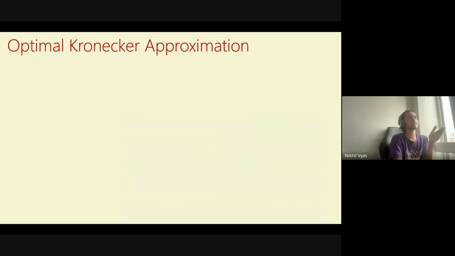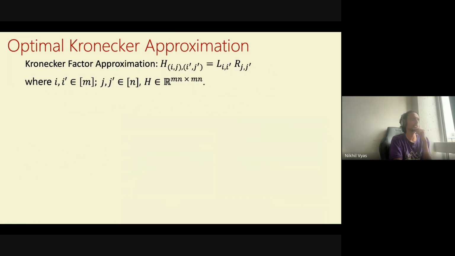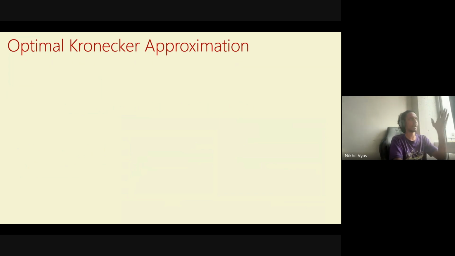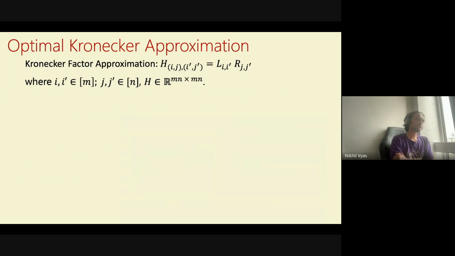Okay, now I'll have one slide. I have more slides, but I think this is sufficient, and people can ask questions and I can tell more about why Shampoo square makes sense. So let's remind ourselves what the Kronecker approximation looked like. This is what a Kronecker factor approximation looks like: if you have i prime, j prime indexing the rows and columns, you put the i prime terms together, and the j prime terms together.